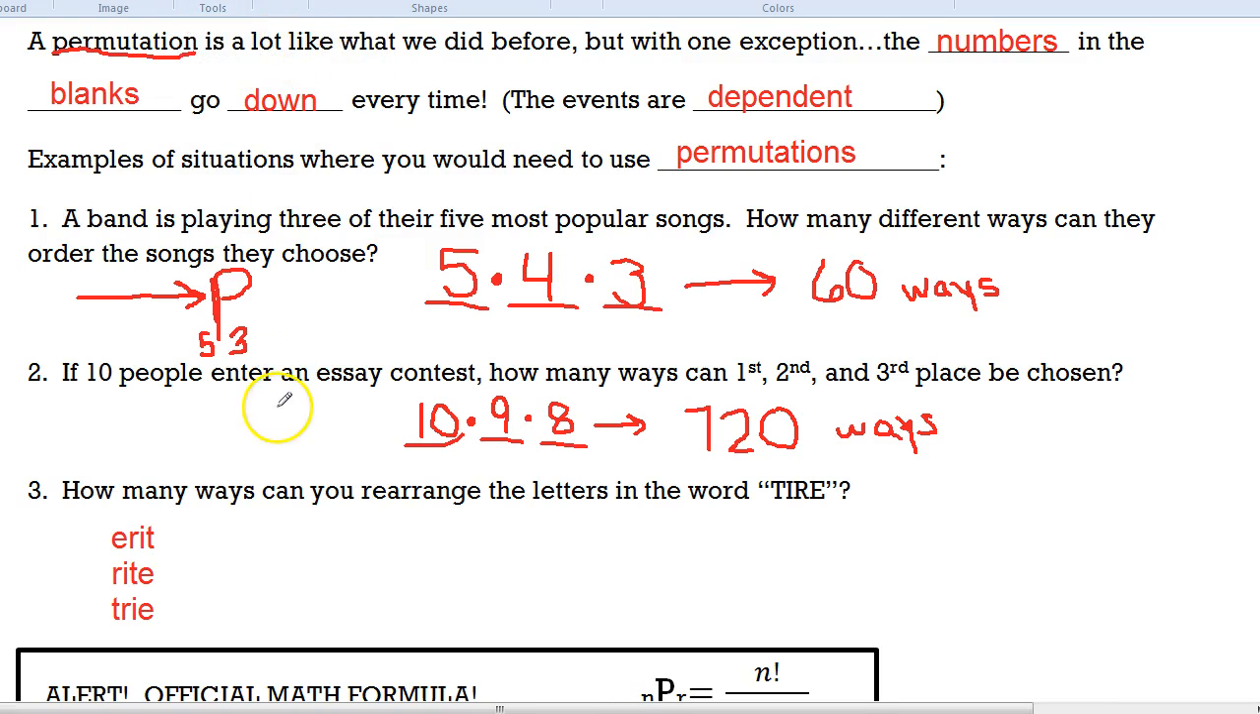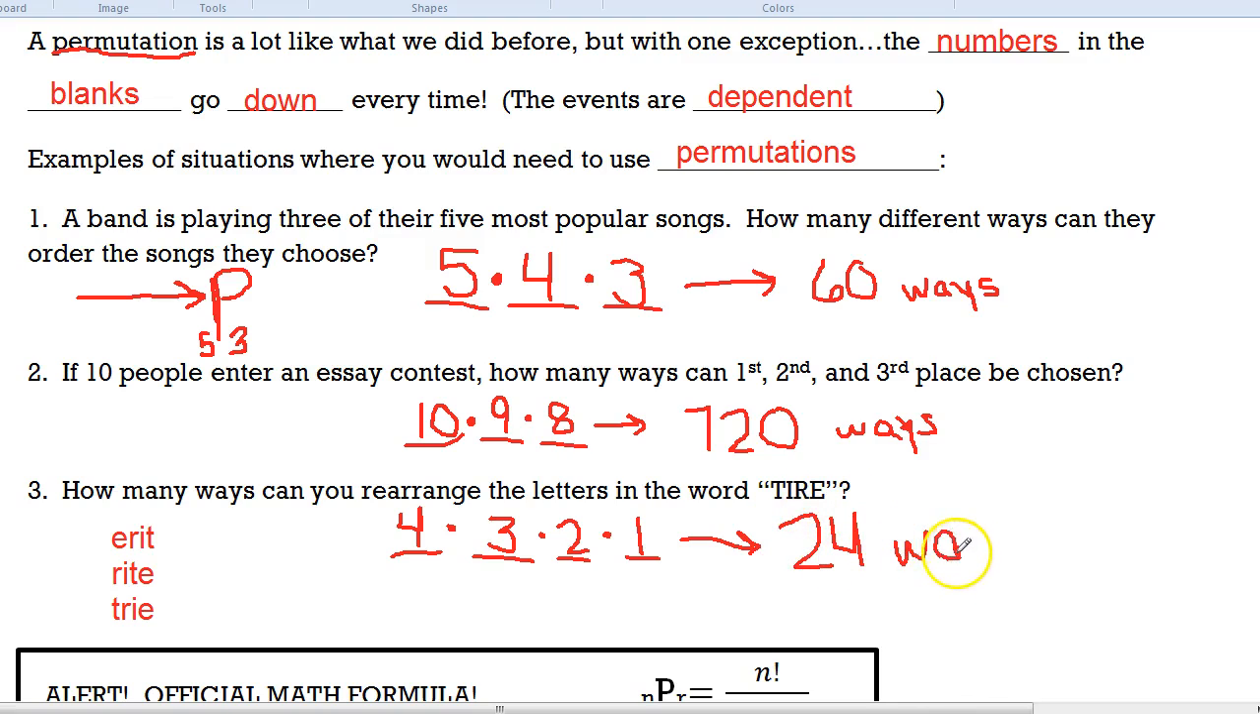Instead, we're going to do what we just started doing a second ago. You have 4 different letters you could put first. As soon as you're done choosing that letter, now you only have 3 choices left for the next one. And then you only have 2 choices left for the next one. And then if you've chosen the first 3, you only have 1 letter left. So you put a 1 there. 4 times 3 times 2 times 1. So there are 24 different ways that you could rearrange the letters in the word tire.